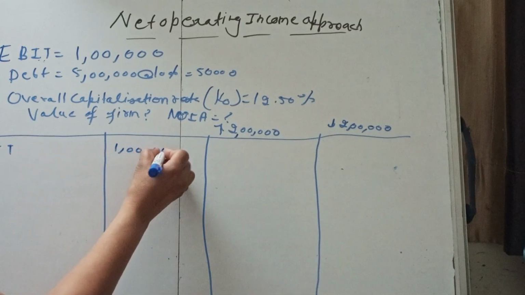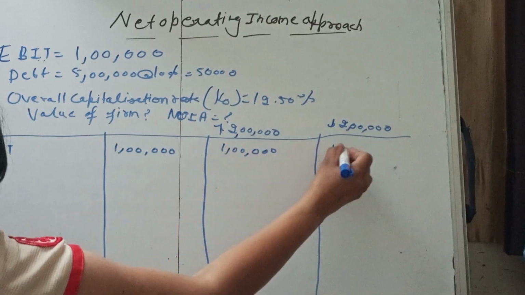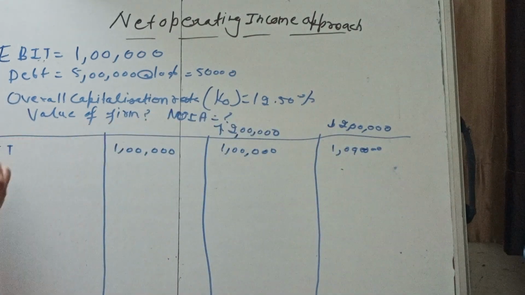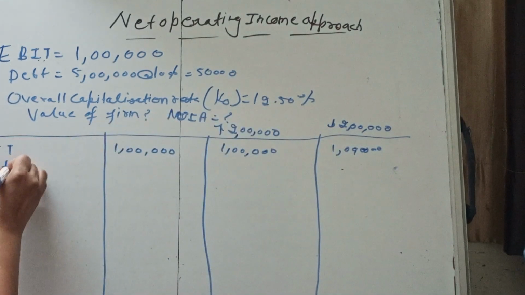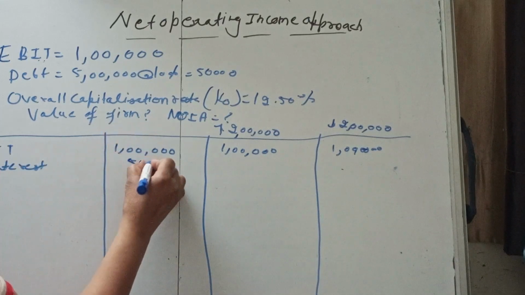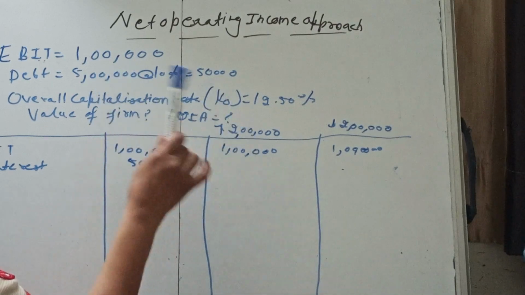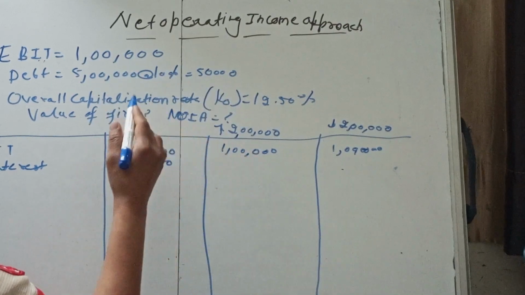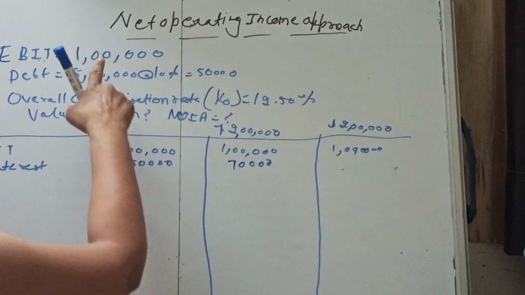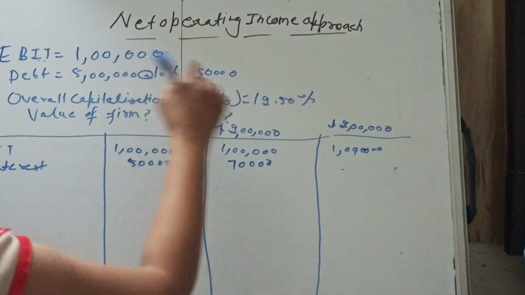This is the existing scenario, 1 lakh, 1 lakh. Now we will go with the interest. Interest is 50,000, and if we increase the debt, 5 lakh plus 2 lakh is 7 lakh, 10% of 7 lakh is 70,000. And here 5 lakh minus 2 lakh is 3 lakh, 10% of 3 lakh is 30,000.